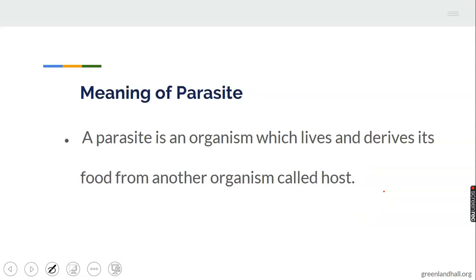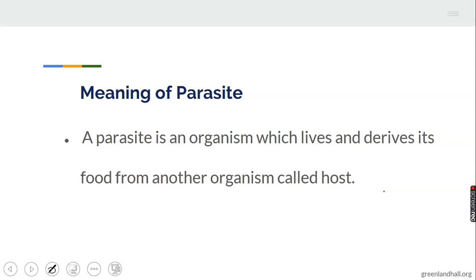Let's look at the meaning of farm animal parasite. A parasite is an organism which lives and derives its food from another organism called a host.